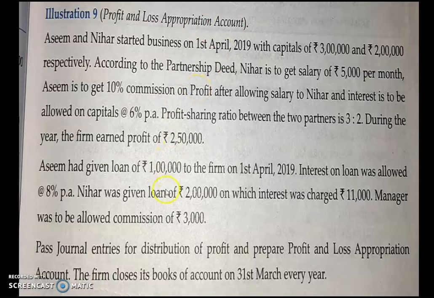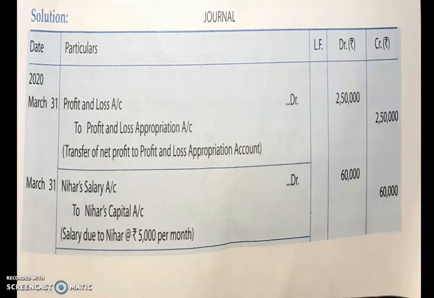The first thing you have to do is read the question very carefully. Understand what all items you have been given while you have to prepare the profit and loss appropriation account. Now read this. Pass journal entries for distribution of profit and prepare profit and loss appropriation account. The firm closes its books of account on 31st March every year. So you are asked to prepare journal entry as well as profit and loss appropriation account. So children, as per the requirement of the question, we are going to the journal entry.